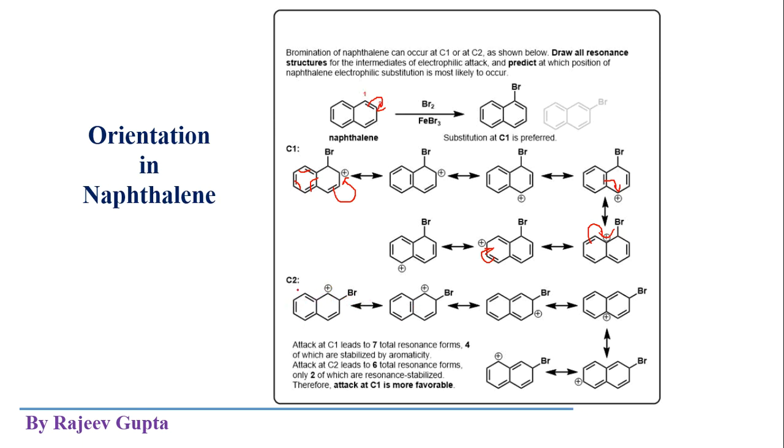Just change the pi electron places in this resonance structure. So this is the second. Now we show the movement of these electrons from this side to this side. So we have shown these resonance structures like this.